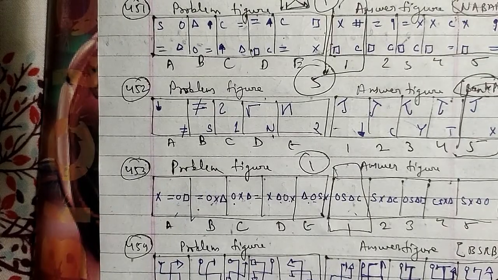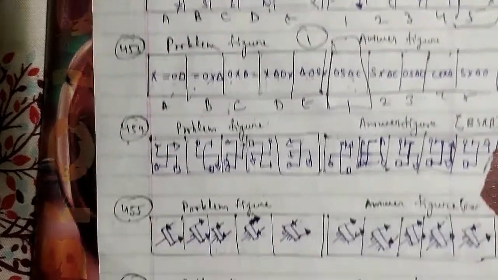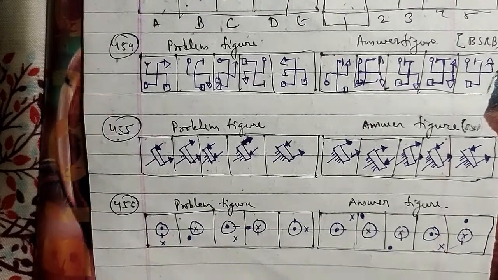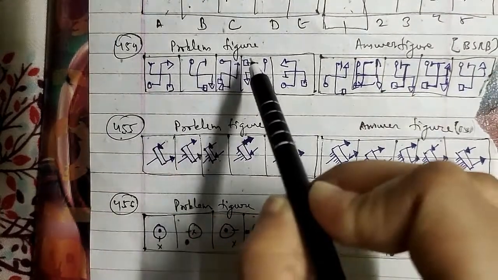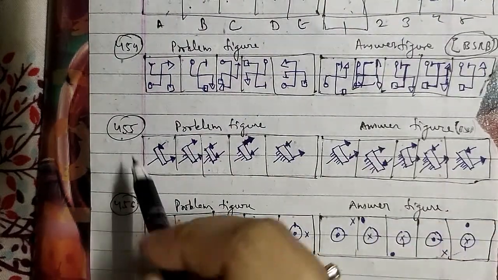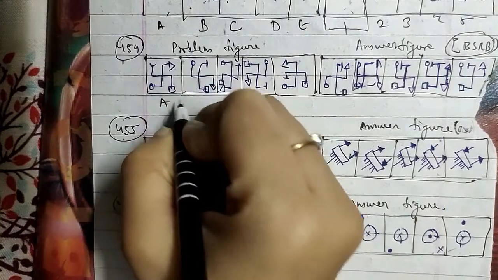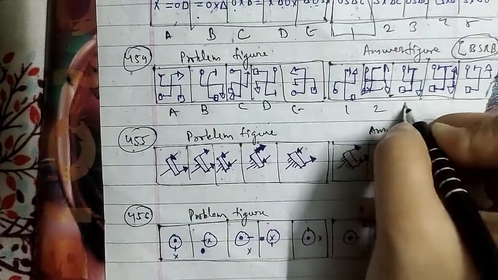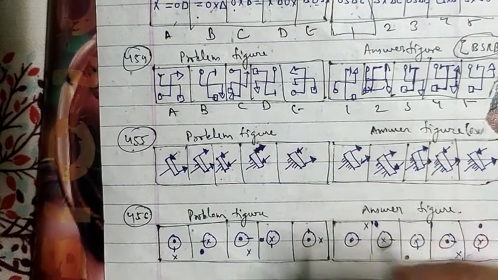Let's go ahead with another question, and that is the 459th question of the session. These are the problem figures and these are the answer figures as well. This has been asked in the BSRB question paper. This has been named as A, B, C, D, E. These are 1 2 3 4 and 5 as well.